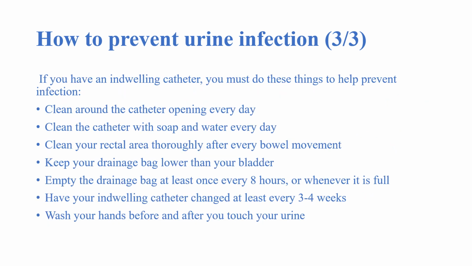If you have an indwelling catheter, you must do these things to help prevent the infection. First is to clean around the catheter opening every day. Clean the catheter with soap and water every day. Clean your rectal area thoroughly after every bowel movement. Keep your drainage bag lower than your bladder. Empty the drainage bag at least once every 8 hours or whenever it is full. Have your indwelling catheter changed at least every 3 to 4 weeks, and wash your hands before and after you